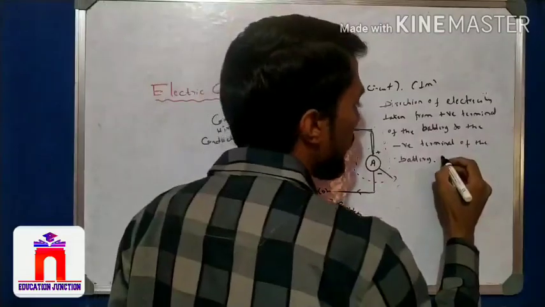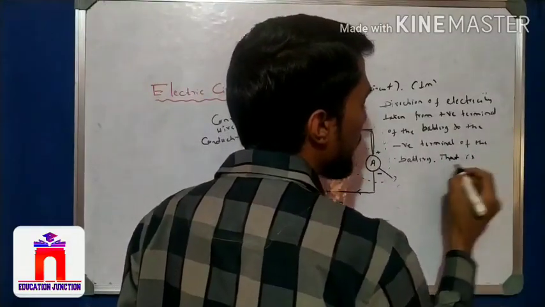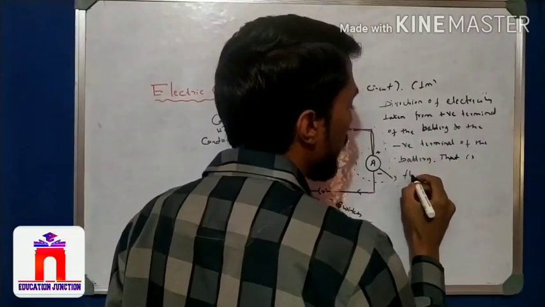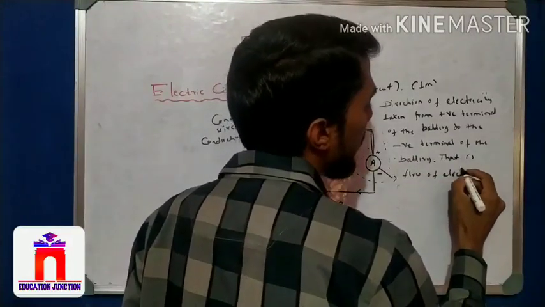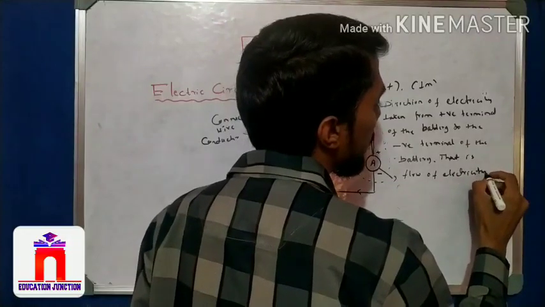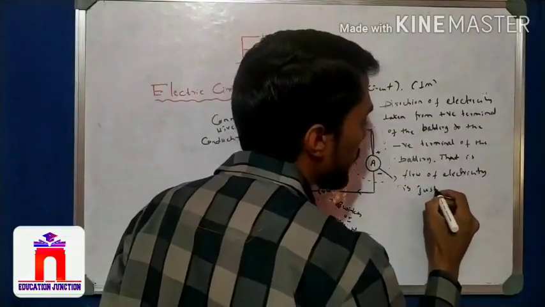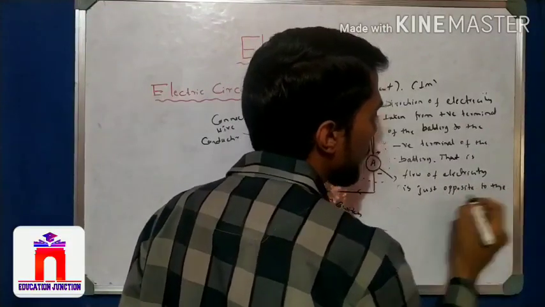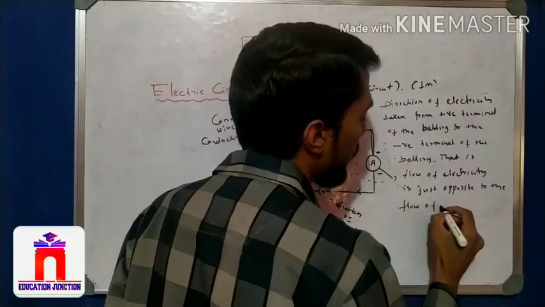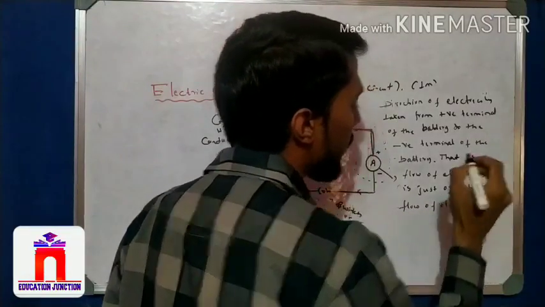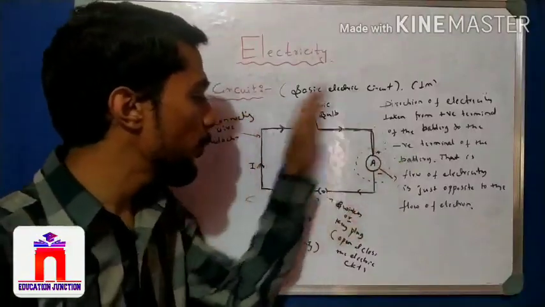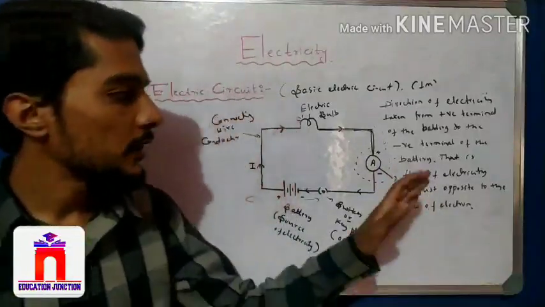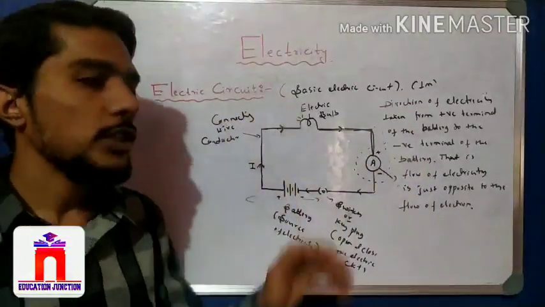That flow of electricity is just opposite to the flow of electrons. Electrons flow from negative to plus, but the charge flows from plus to negative; we take this conventionally, a reversal. That is, the flow of electricity is opposite to the electron.